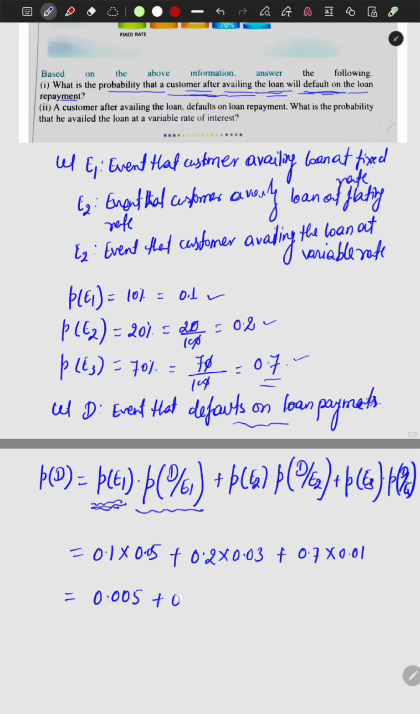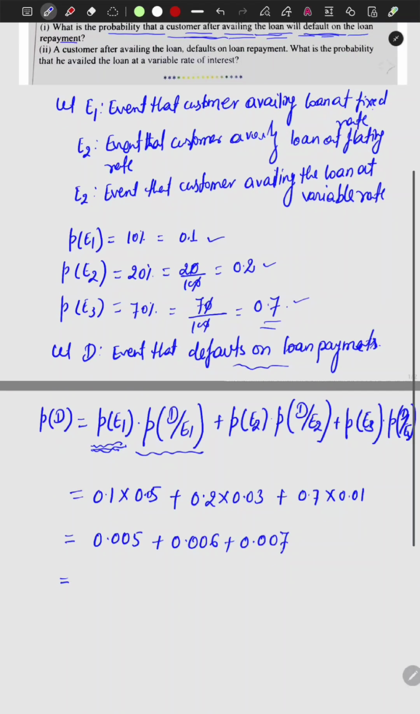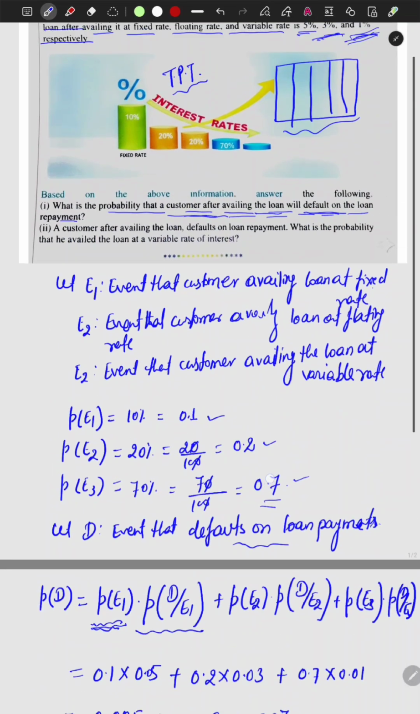So we'll be multiplying. It will be 0.005, it will be 0.006, it will be 0.007. Okay, so add these: 6 plus 5, 7 plus 6 is 13, 13 plus 5 is 18. So 0.018.